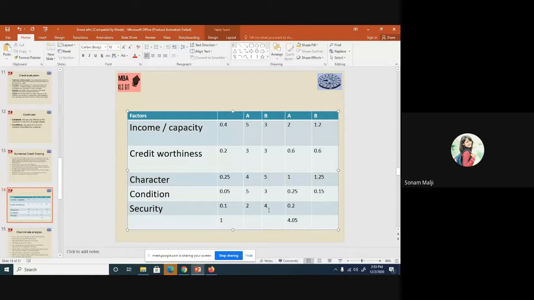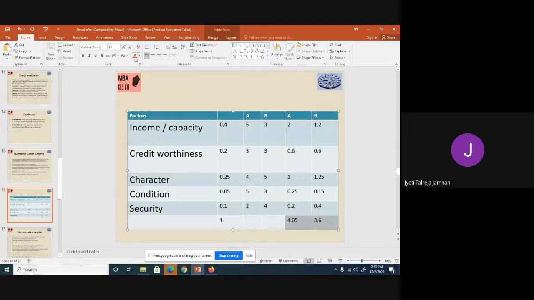And last, 4 into 0.1 is 0.4. Total is 3.6. Now look at the scores of both of them.